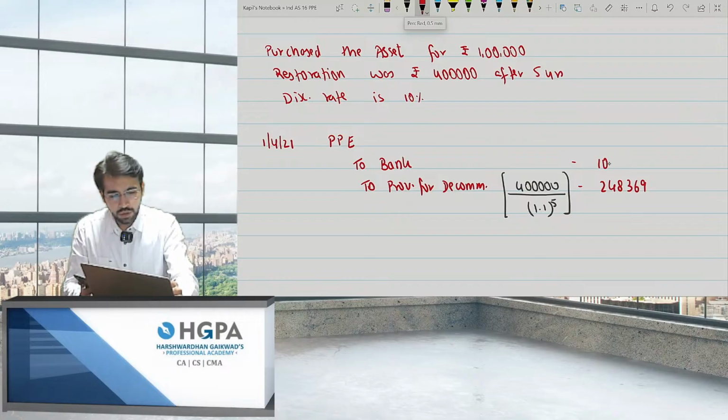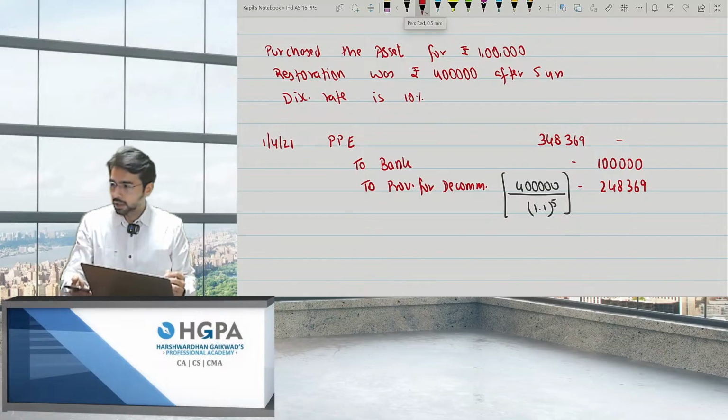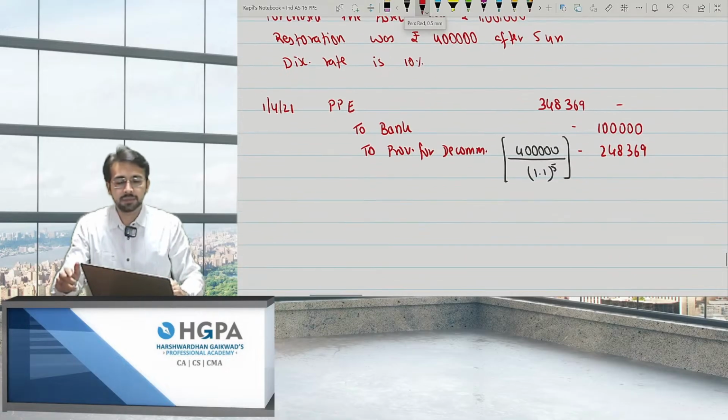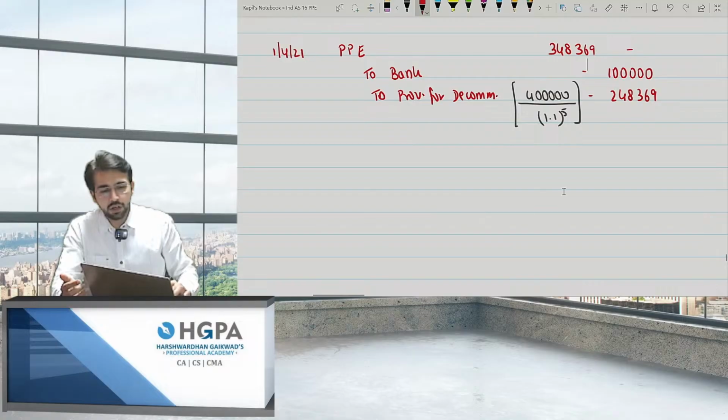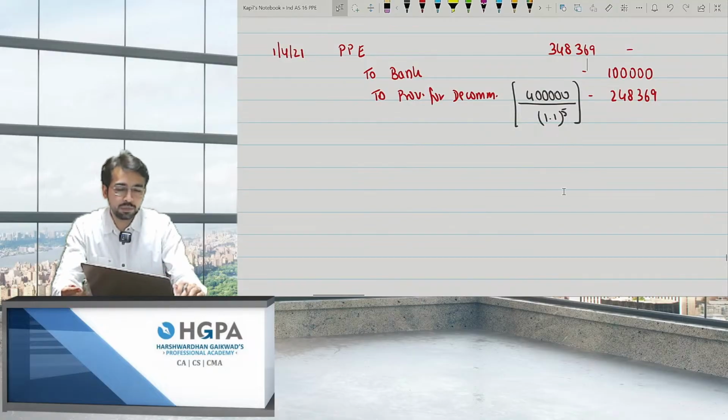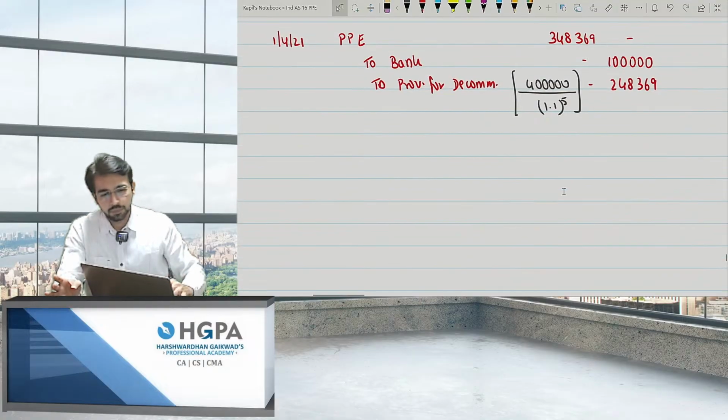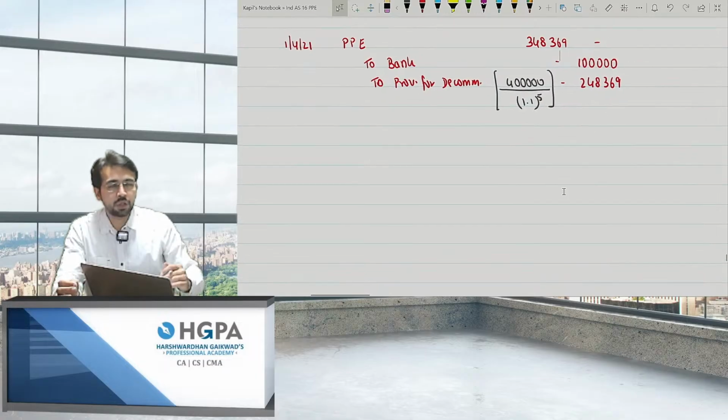Then it is 1 lakh, and the value will become 348,369, right? At the end of each year, obviously you'll depreciate also, and you will also unwind.